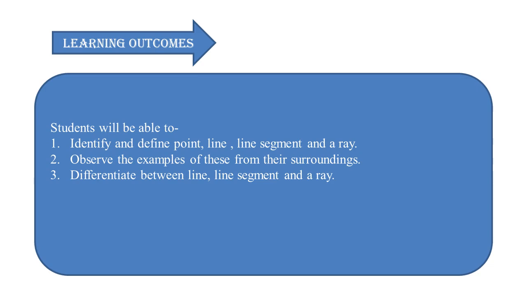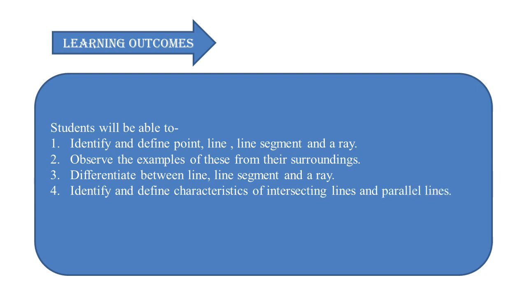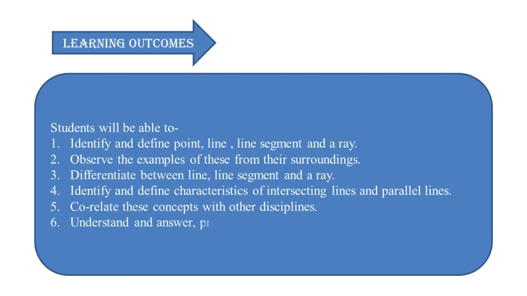Differentiate between line, line segment, and ray. Identify and define characteristics of intersecting lines and parallel lines. Correlate these concepts with other disciplines. Last, understand and answer the problems based on them.